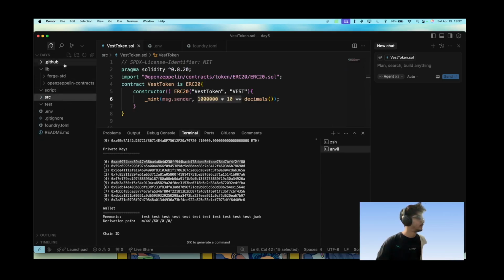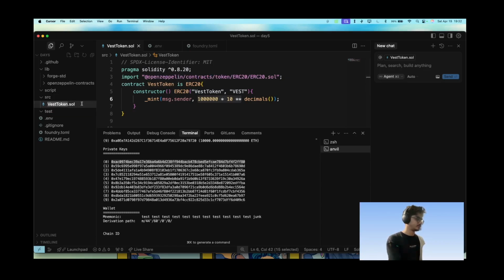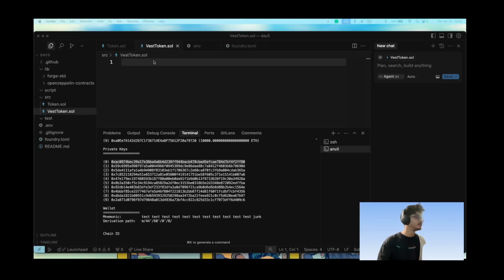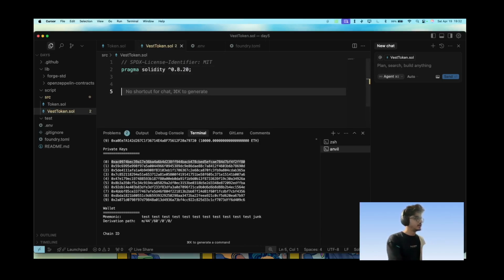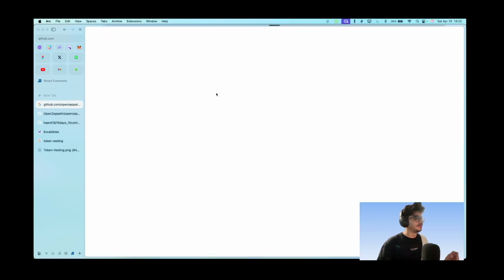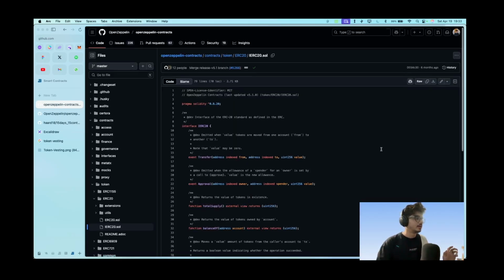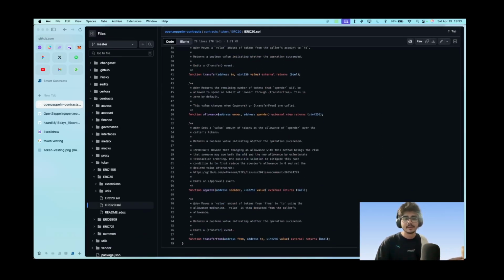Now let's open another contract for vesting. Let's make this token.sol and make the other file vest token.sol. Now let's copy a few things from here. What we need is something called IERC20. What is IERC20? That is the interface for interacting with any ERC20 token. Let's say I want to interact with USDC or whatever, I will use that IERC20 contract.